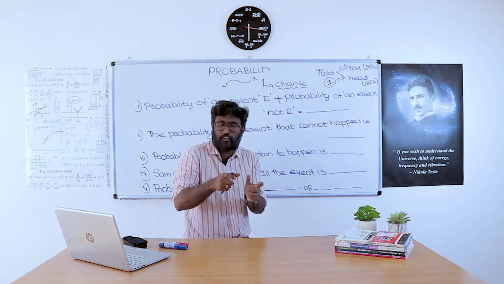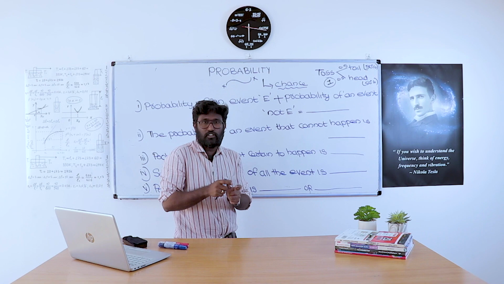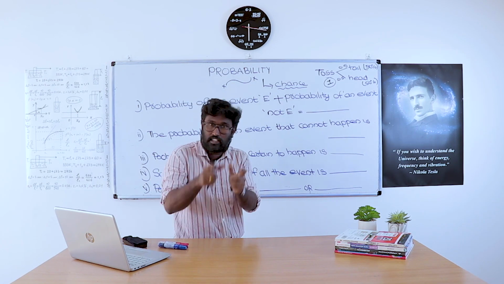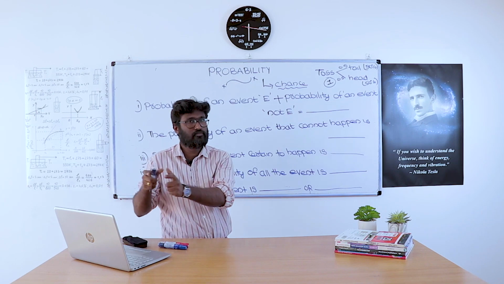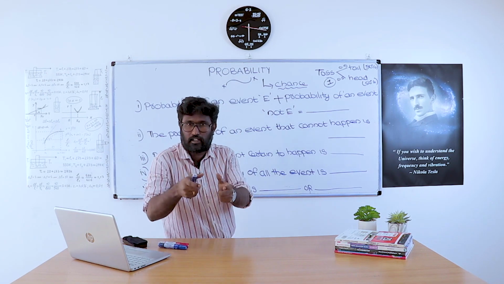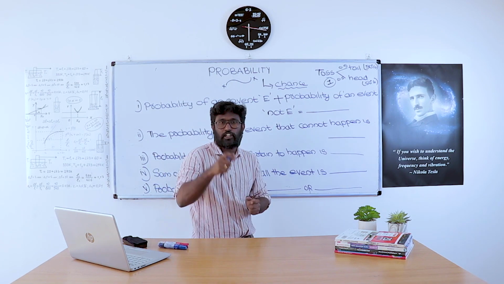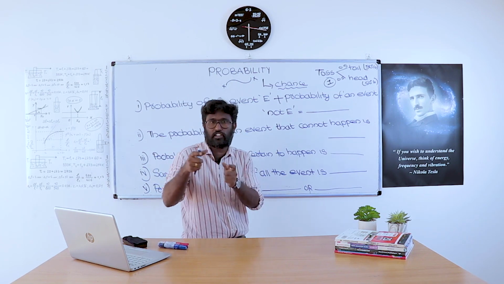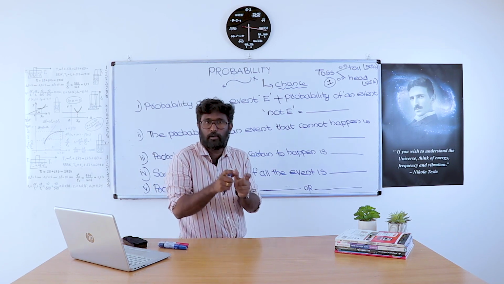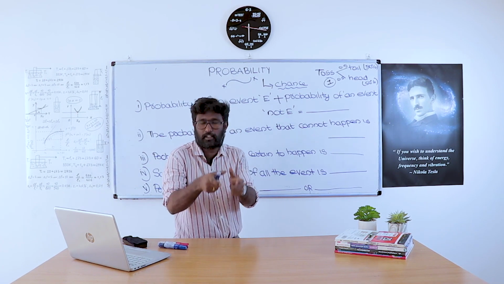If a bowler is in the crease, then there is a lesser chance to hit a 6. That's simply probability. The probability of getting a 6 is there, but it is less if a bowler is in the crease. But if a hard-hitting batsman is in the crease, the probability of getting a 6 in the next ball is high.